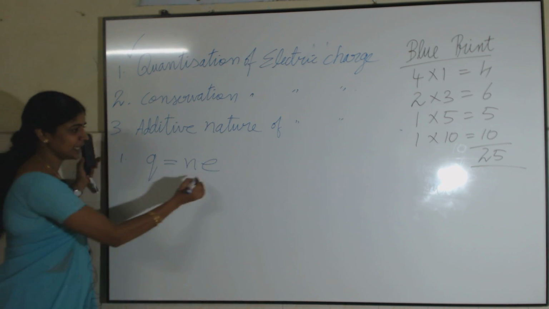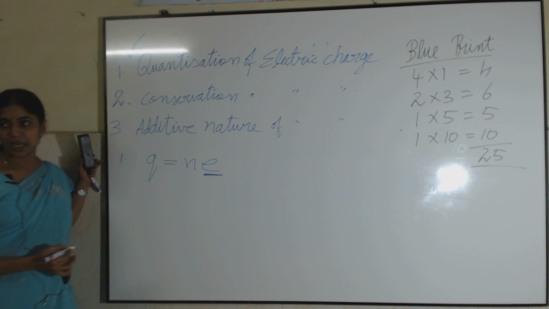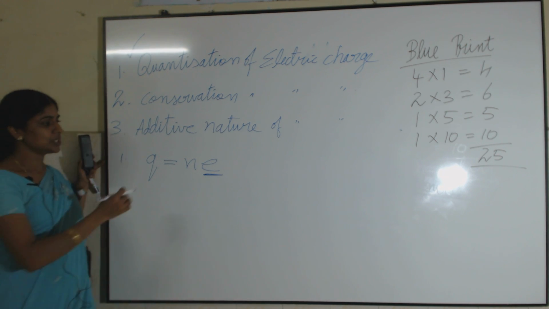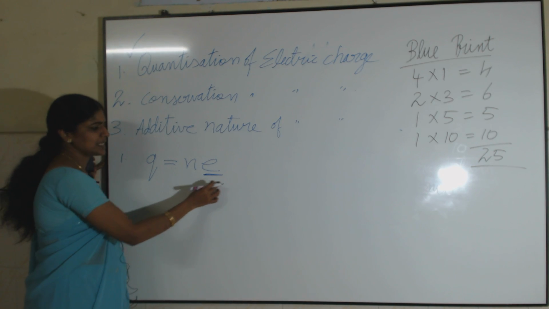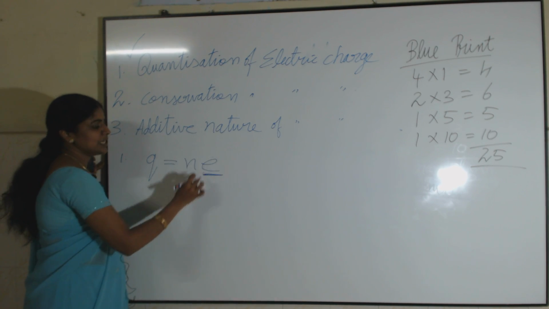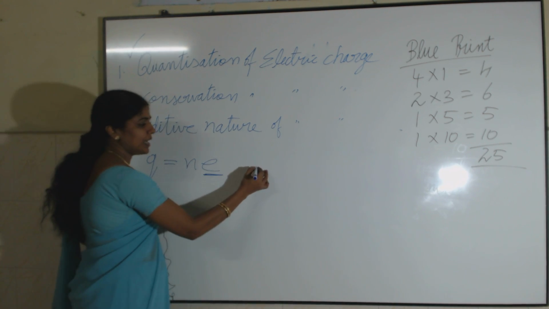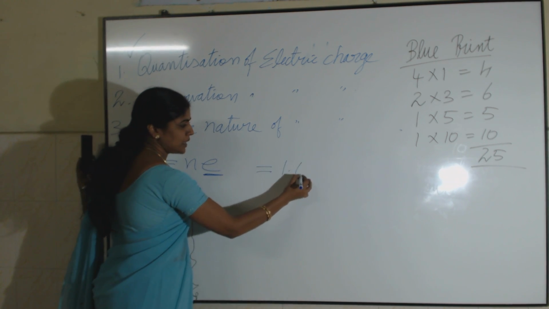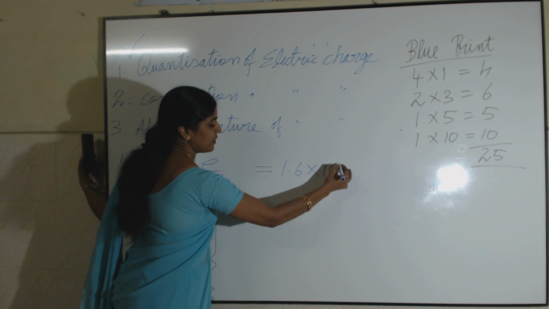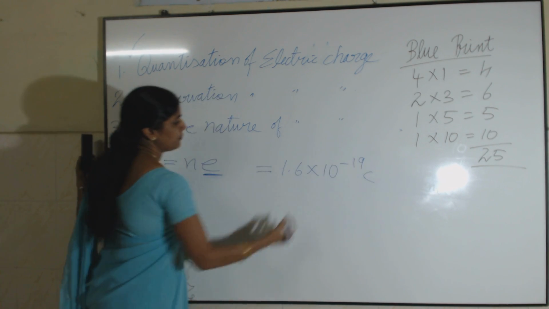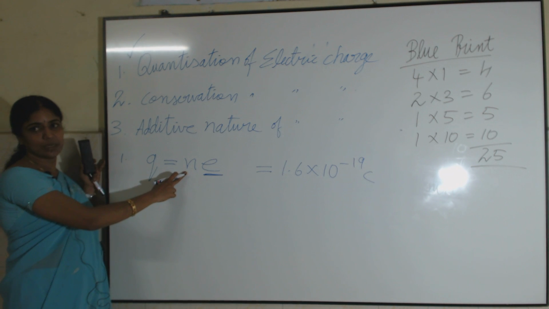Here, what is e? e is the fundamental charge carried by the electron. This is the least amount of charge, which is the charge carried by the electron, and its magnitude is 1.6 × 10^-19 coulomb, where n is an integer.